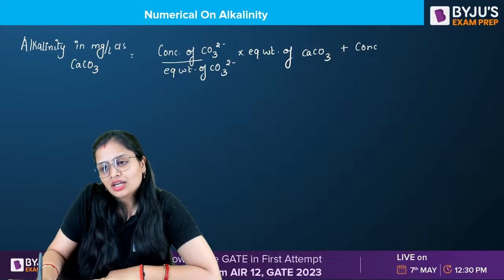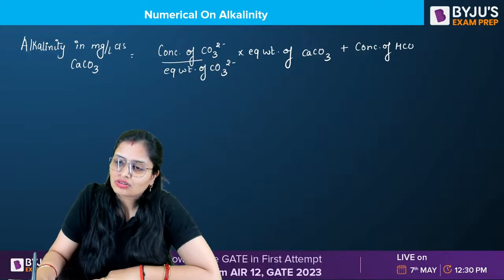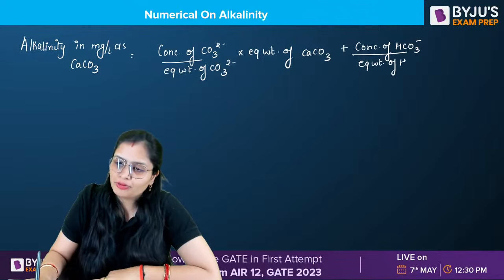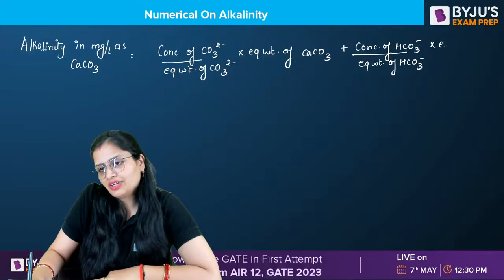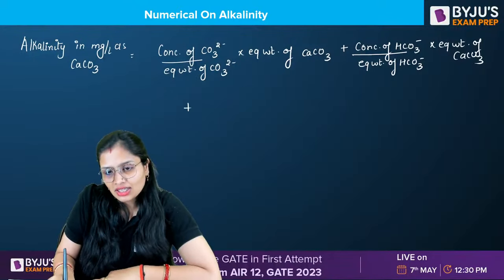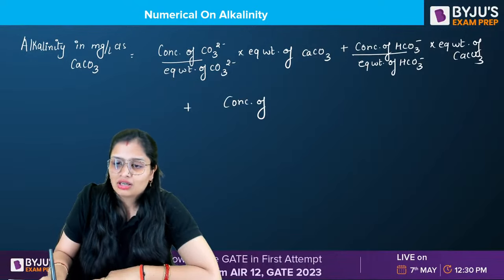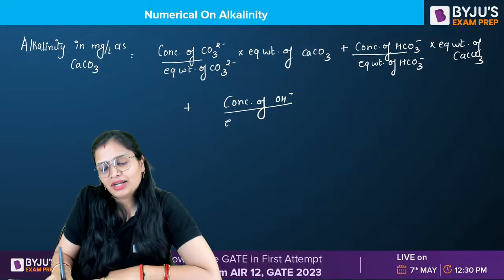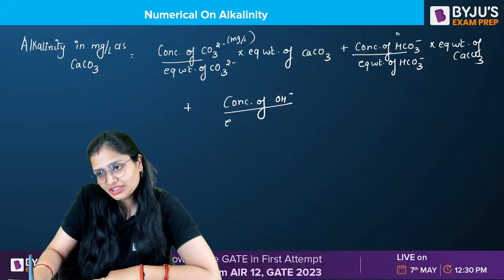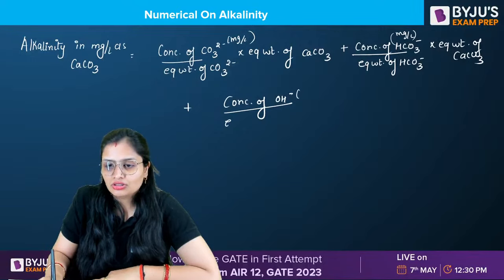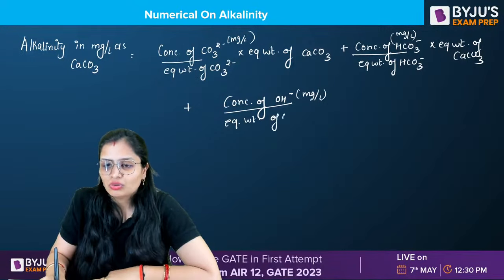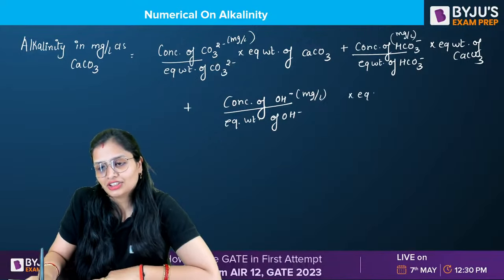Similarly, concentration of bicarbonate divided by equivalent weight of bicarbonate into equivalent weight of calcium carbonate. Last is concentration of hydroxyl ion divided by equivalent weight of OH minus into equivalent weight of calcium carbonate. These concentrations are in mg per liter.